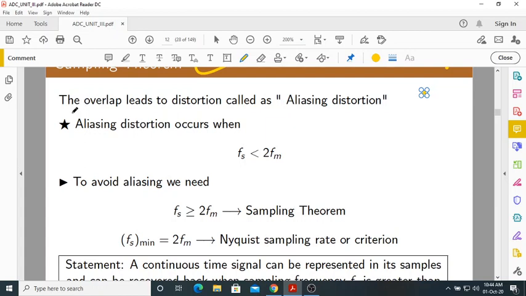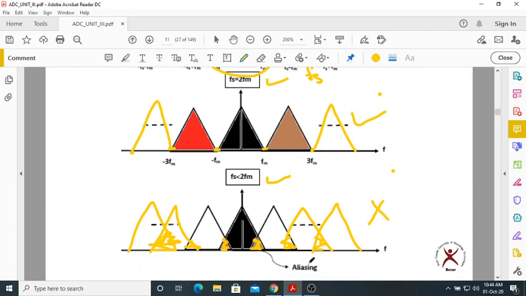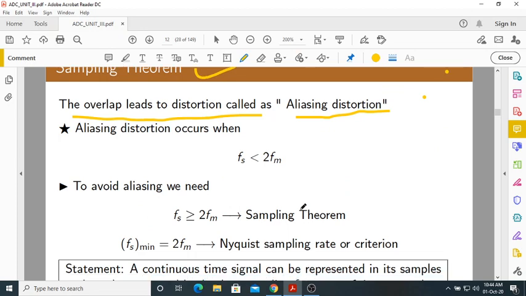Here, the overlap leads to a distortion called aliasing distortion. As I told you, there will be overlapping, and that is called aliasing distortion, or aliasing error. So whenever Fs is less than 2Fm, the copies of the neighboring spectrum overlap with each other, causing an error or distortion called aliasing distortion or aliasing error. Okay. Please make a note of this: this aliasing distortion occurs when Fs is less than 2Fm.